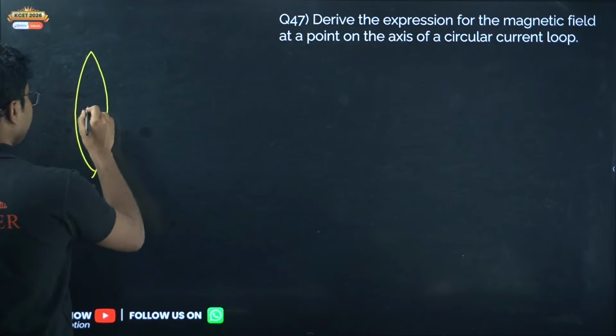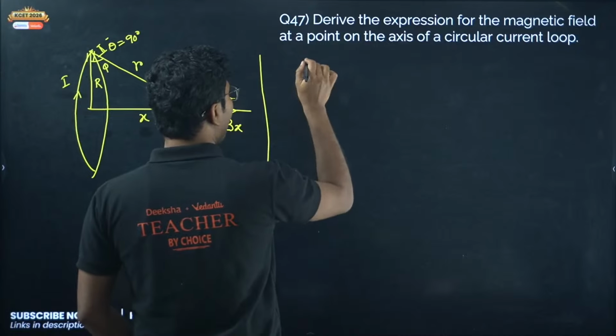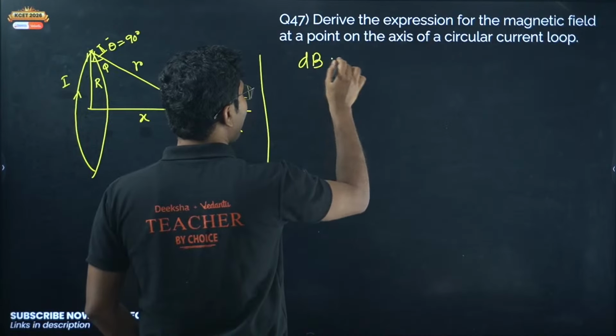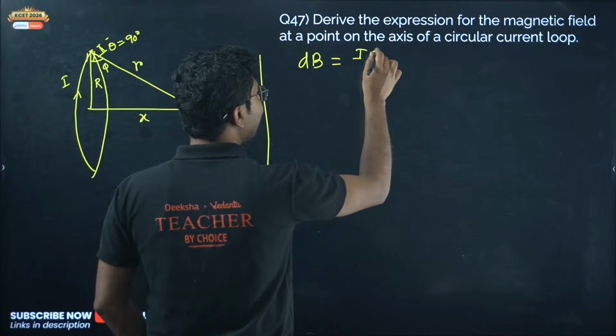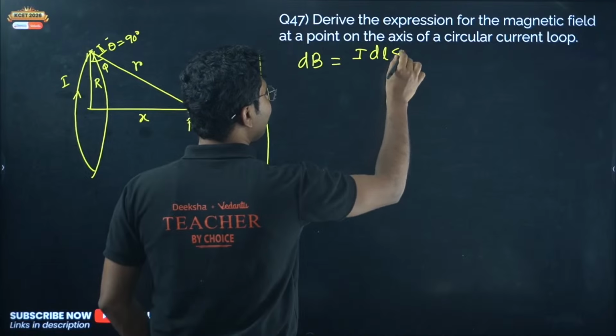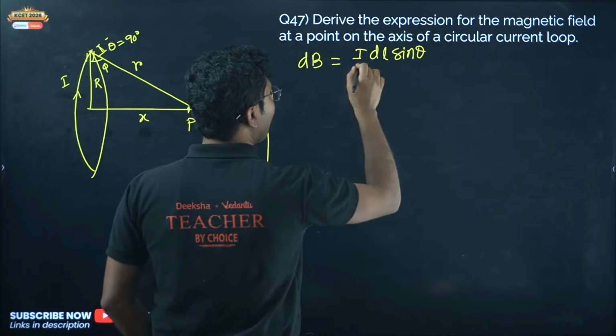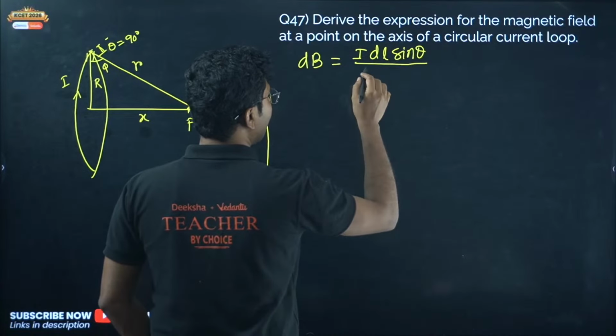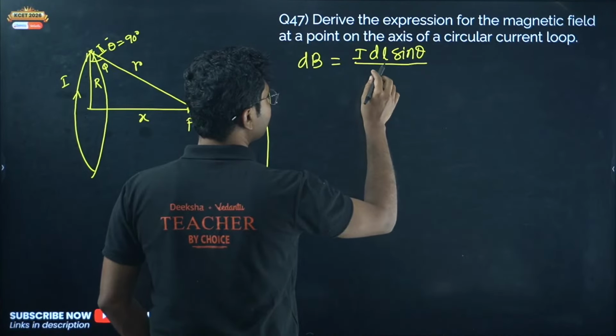Now we will start with Biot-Savart's law. Okay, Biot-Savart's law says that the magnetic field small dB is given by I dl sine theta by r square, 1 by 4 pi mu naught.